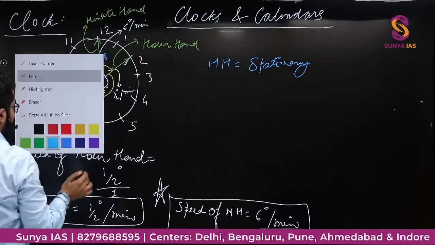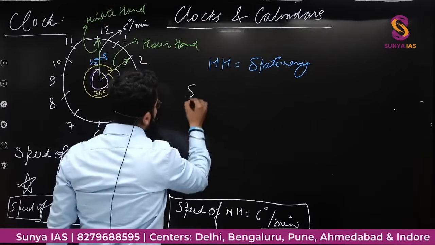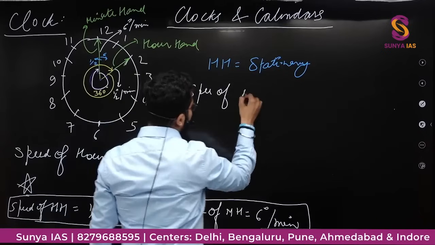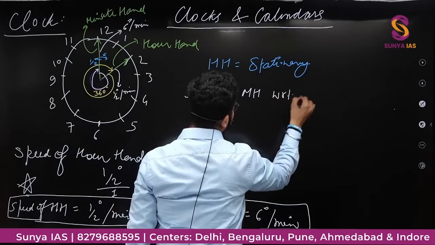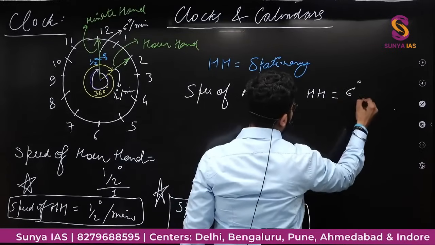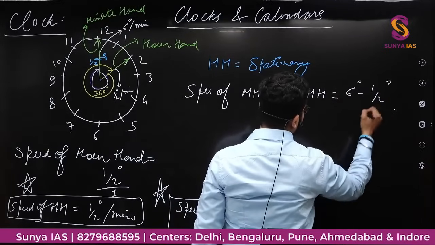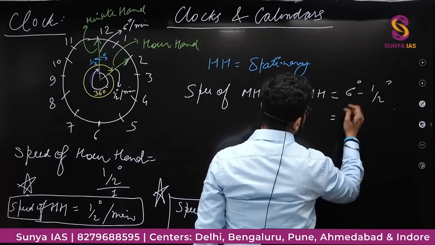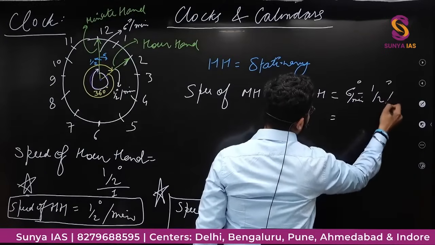So the speed of minute hand with respect to hour hand is equal to 6 degree minus half degree per minute, right? 6 degree per minute minus half degree per minute.